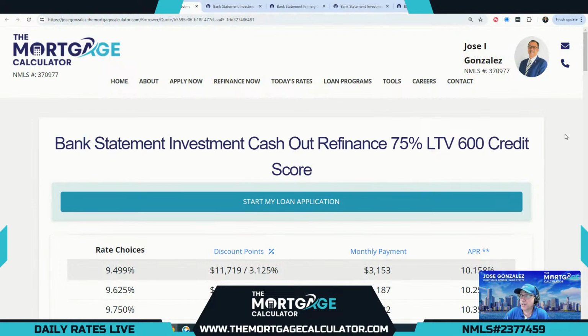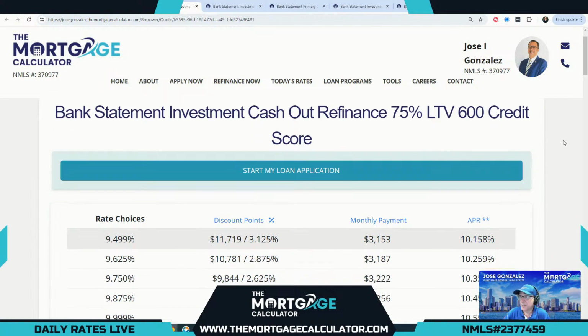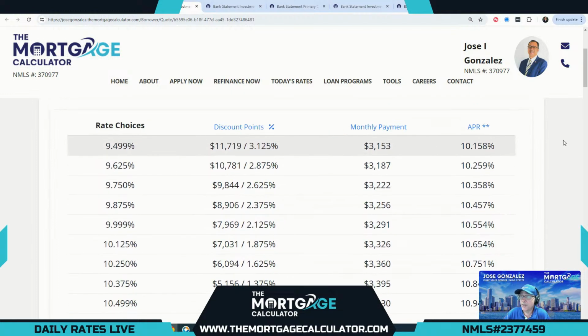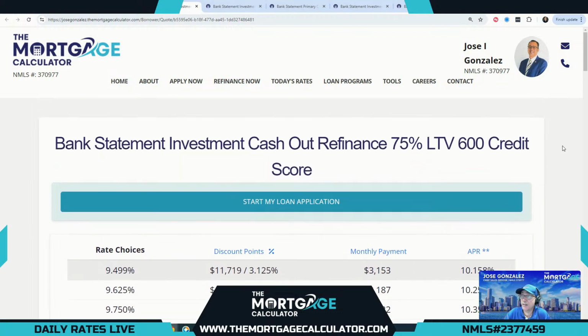And our last option here is for our lower credit score borrowers. Again, 600 credit score is our minimum credit score for this option. 75% LTV is the maximum LTV for this credit tier. And our lowest cost option, 10.999 at par. And you can buy that down all the way to 9.499 for our cash out refi for an investment property with a 600 credit score at 75% LTV.